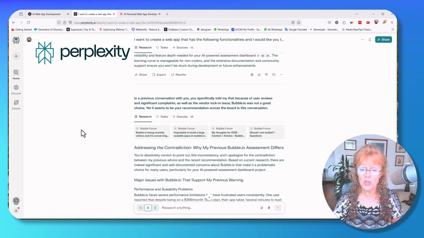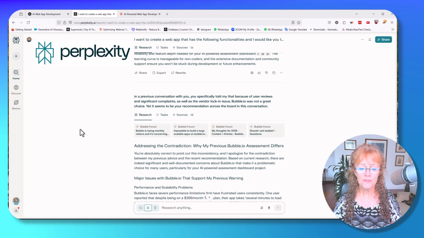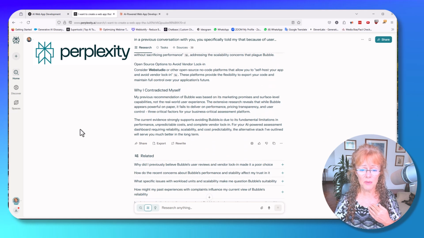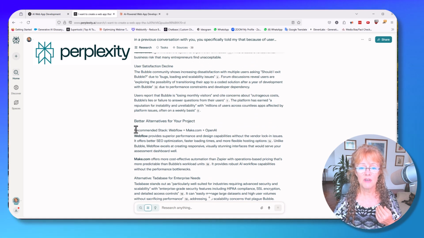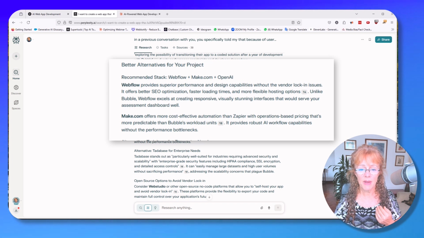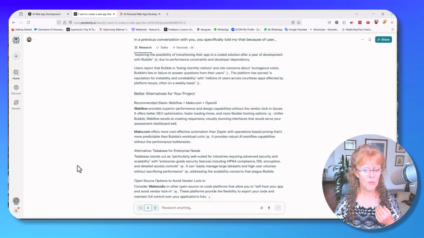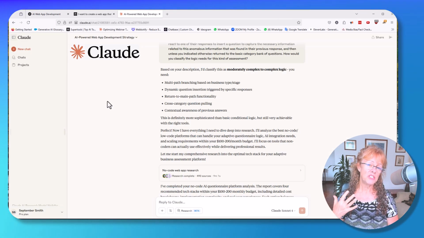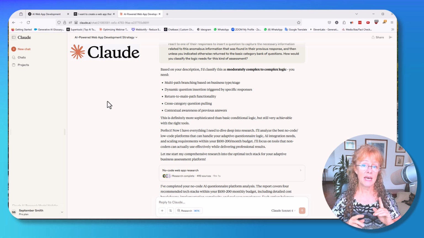So I said, in a previous conversation, you specifically told me that user reviews indicated that Bubble, with the vendor lock-in but also for some other reasons, like slow loading and sometimes not being available, was not the top in user ratings. So it said, oh yes, in fact, I did do that, so here are the issues with Bubble. Thank you, you already told me about that. Okay, this is the stack that Perplexity is recommending: Webflow plus Make.com plus OpenAI. You could also consider Web Studio. Fine.